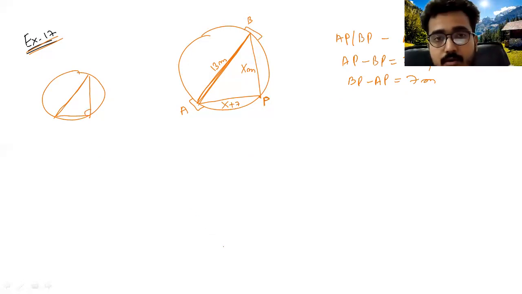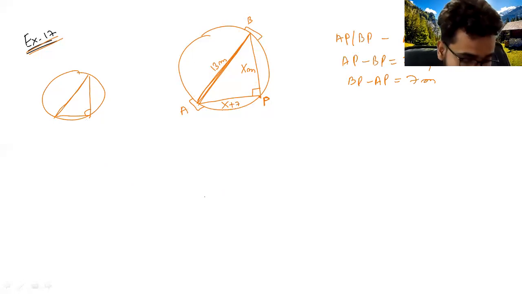The things we have already got in class 9. That means the angle made by the diameter of the circle at any point on the circumference of the circle is 90 degrees. So the angle APB is the angle made by the diameter AB on the circumference of the circle. So APB will be 90 degrees. Now we can apply Pythagoras theorem.